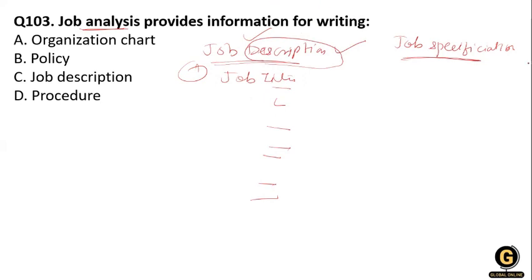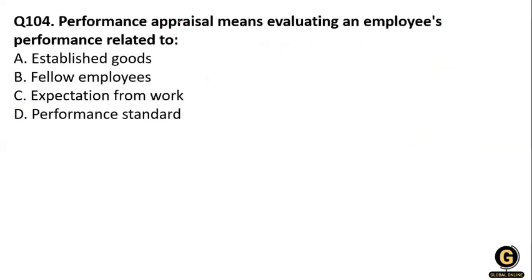Another part of job analysis is the specification. So the specification for the specific job description is what qualification is required, how much experience they require, whether they are trained or not, training and skills, responsibilities, emotional characters, and the sensory demands. So job analysis provides information for writing the job description. Job analysis is related to your job description and job specification. Clear?